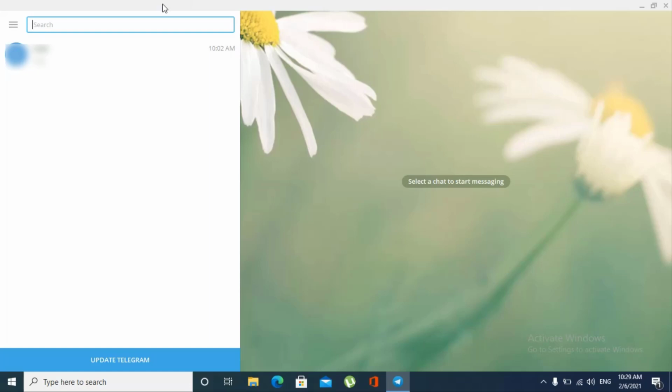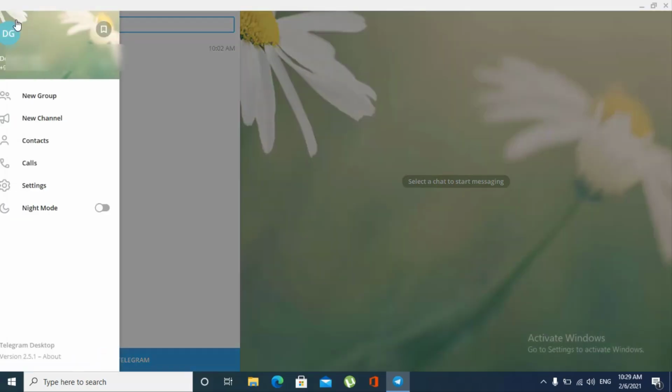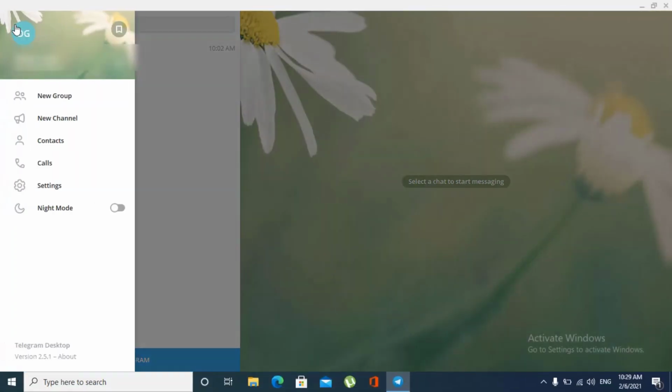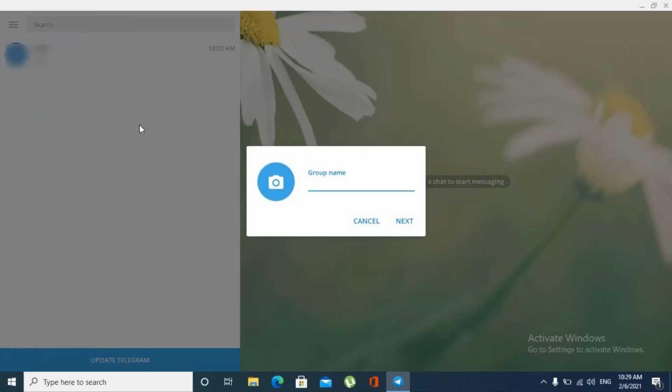Now the second best thing I should tell you about Telegram is that when you click on this hamburger icon right here, the three bars that we have, there is an option that says new group. Now in WhatsApp, of course, we can make a group. In Telegram, we can make a group too. Let's just say the name of our group is Engineering Tricks.